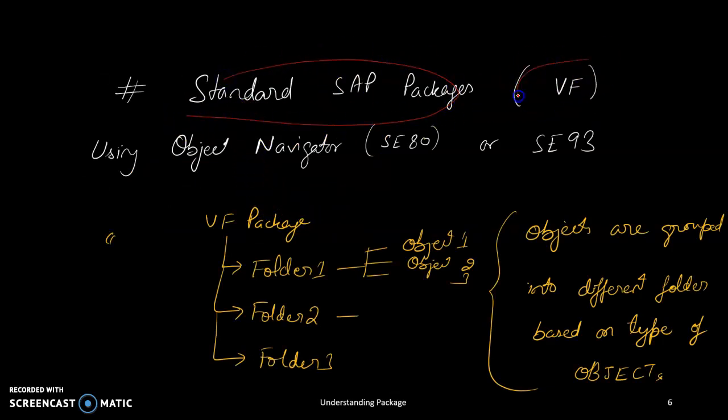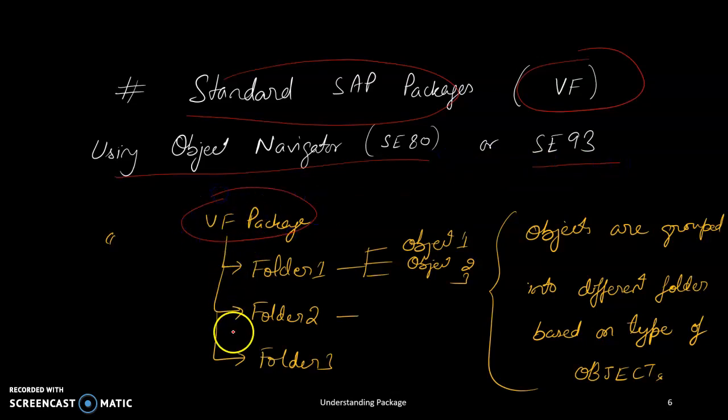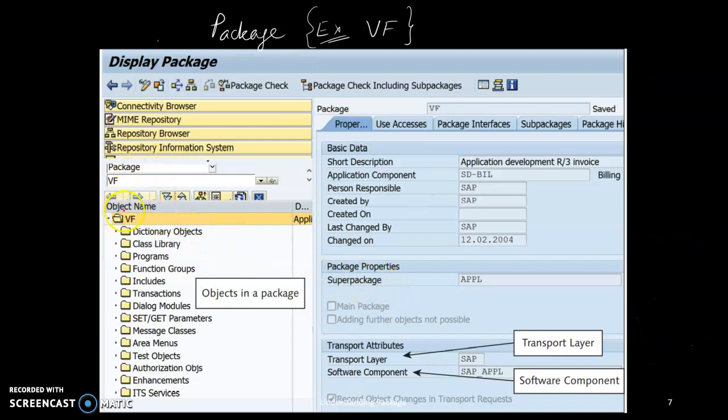SAP standard package, one example is VF, where using SE80 or SE93 we can see the VF package and its different folders. A particular folder has its type, and you can have different objects inside that folder. Let us see this example. Here the package is VF, where the tools that we are using like dictionary, class library, program, transactions, all these are objects in a package. These are the things we can keep as objects inside the package,